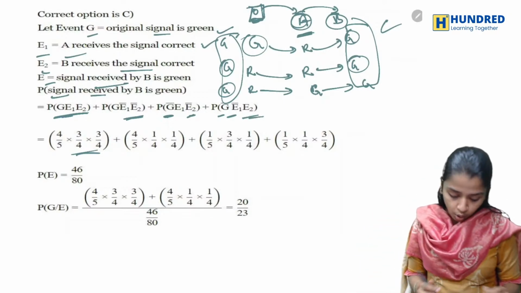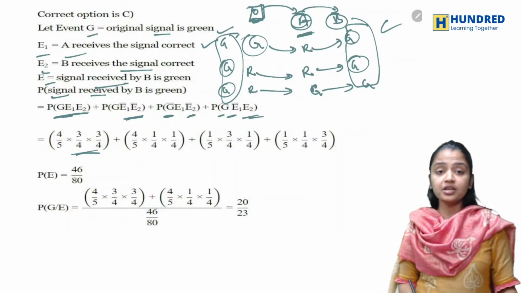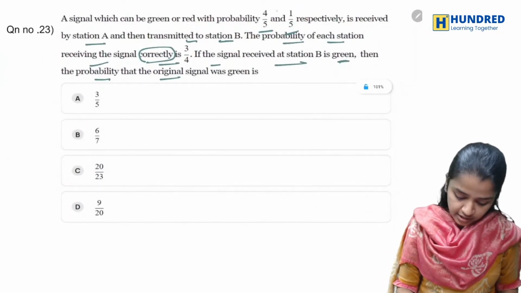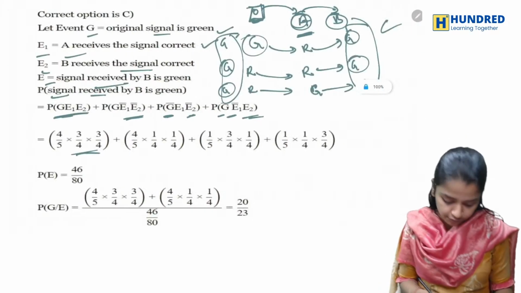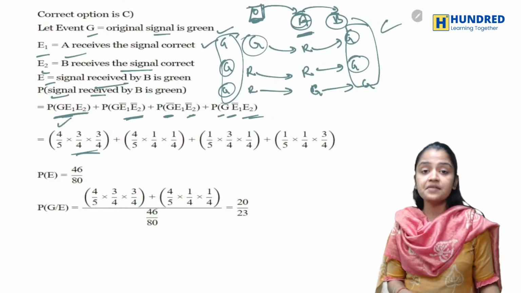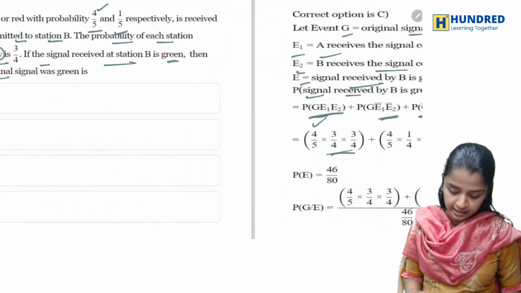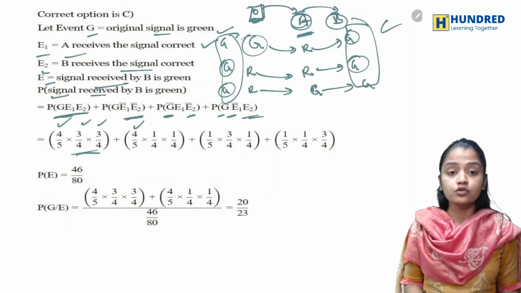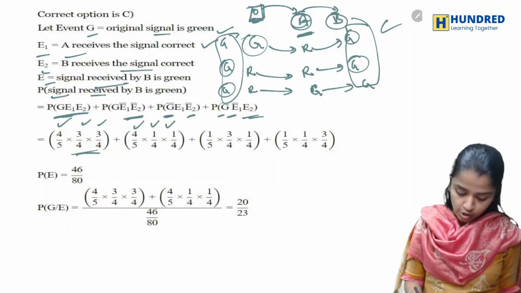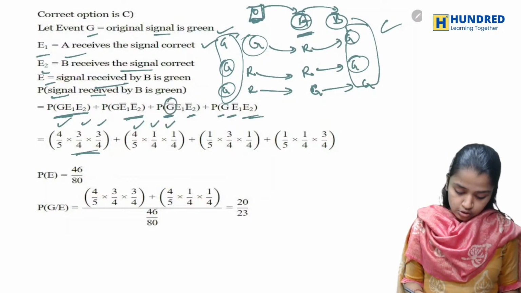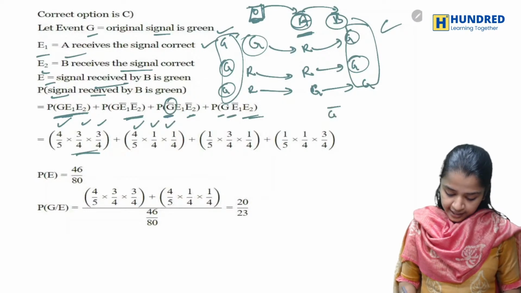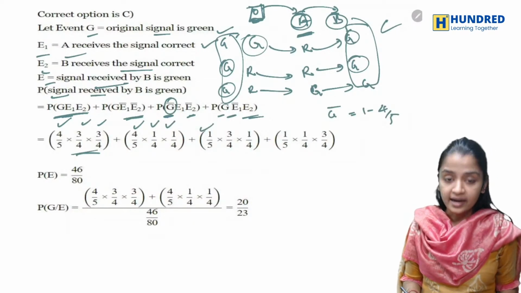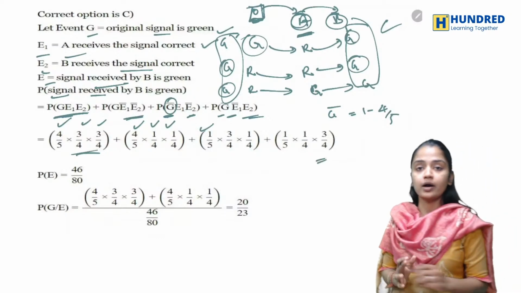So now we already know that originally it is green is 4 by 5. Okay. So originally it is green is 4 by 5 and E1 receives correctly. The thing he receives correctly is 3 by 5 and 3 by 5. Originally it is, and he receives wrongly is 1 by 4, 1 by 4. And originally incorrect. So if it is G bar, it will be 1 minus 4 by 5, which is 1 by 5. And the remaining things you have to write.